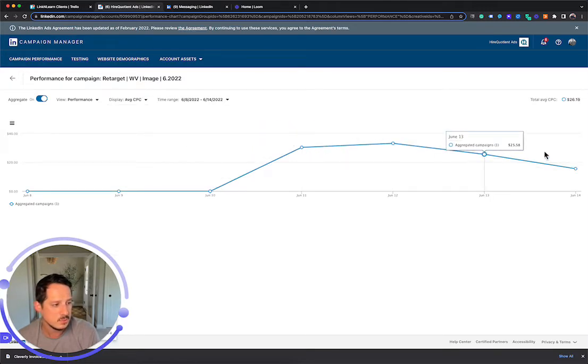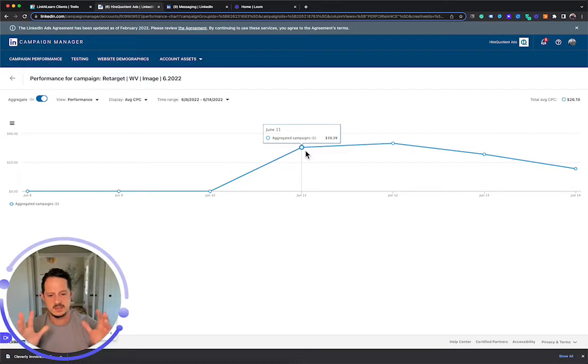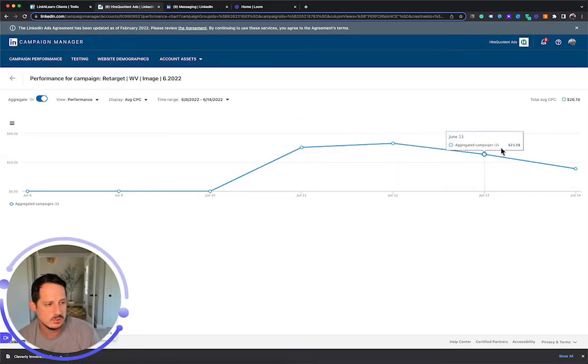And the other thing we'll start to see as we go, this isn't being supplemented by audience network at all. We might, and I'll look at the budget, but I don't think we'd want to do that. I think we can leave this one on LinkedIn. And what you'll see though is as the retargeting audience grows, the cost per click will slowly come down. I think in the first couple of days, it was $30 cost per click, and then 33, and then 25, and then 15.